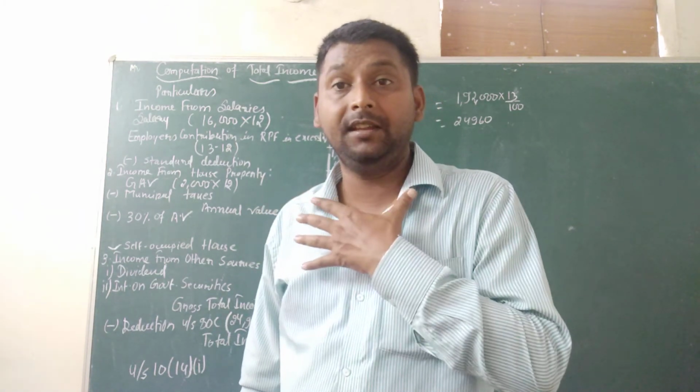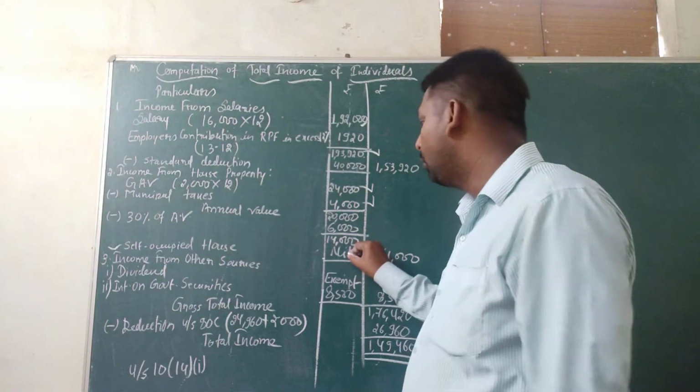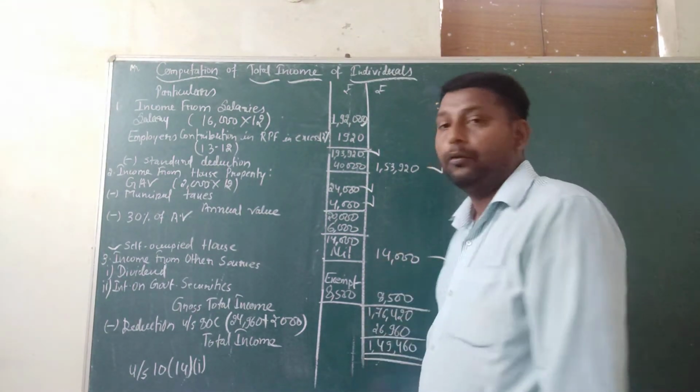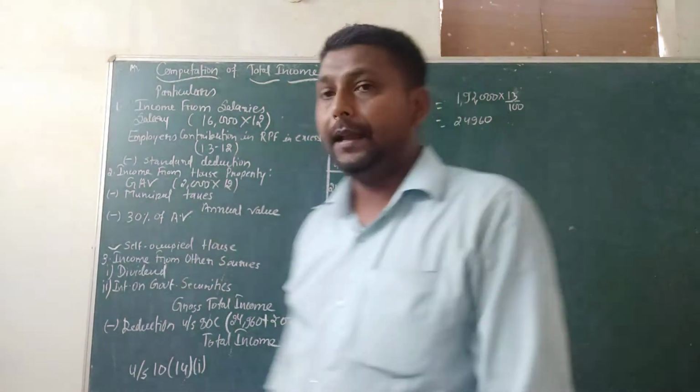Then next we are talking about the self-occupied house, that is, the house for one's own residence. Valuation is nil. So 14,000 minus nil equals 14,000.